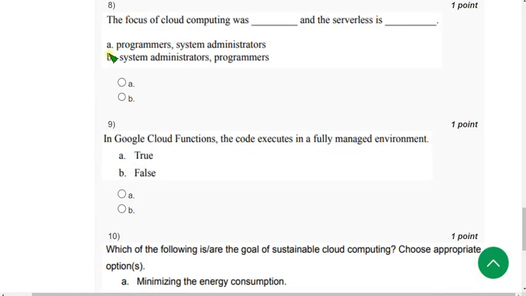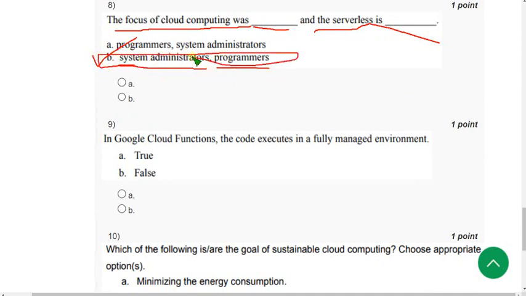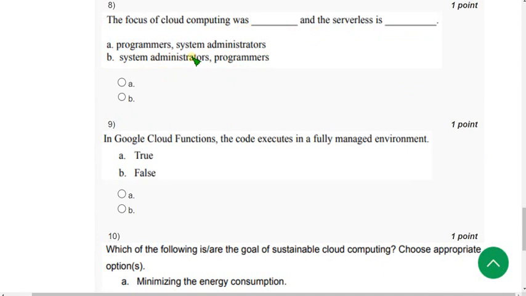The focus of cloud computing was dash and the serverless is dash. So for the eighth question, the correct answer is option B. The focus of cloud computing was system administrators and the serverless is programmers. So mark option B guys. So option B is the correct answer. Now let's move on to the ninth question.